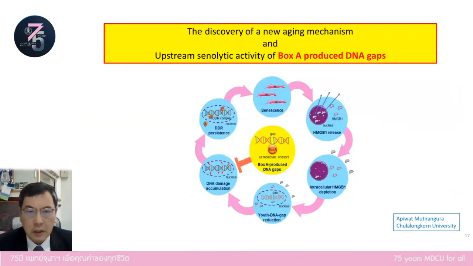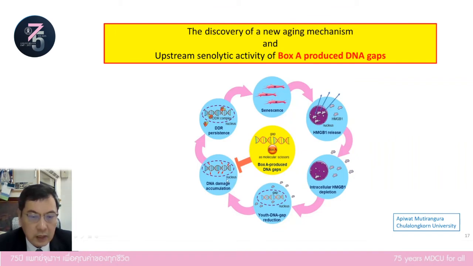In conclusion, we think that the new aging mechanism begins with HMGB1 release, because the literature shows that when cells begin to age, HMGB1 is released out of the cell. The reduction of intranuclear HMGB1 will cause the reduction of DNA gap.